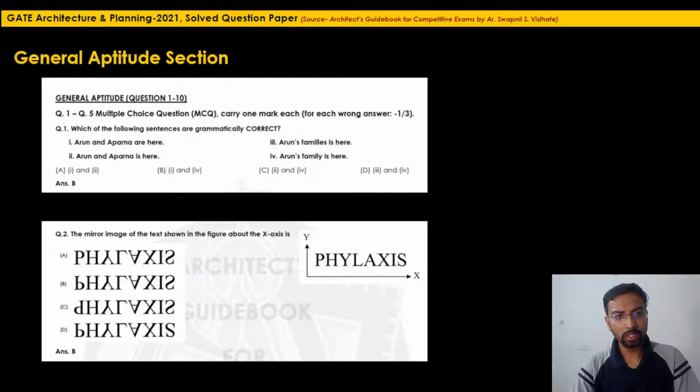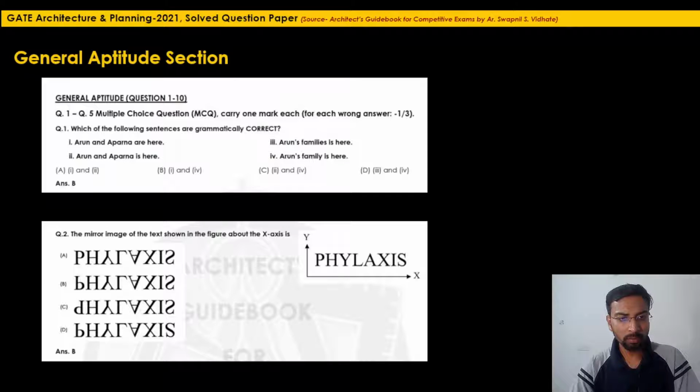So the first question is, which of the following sentences are grammatically correct? Arun and Aparna are here. Correct. Arun and Aparna is here. This is a wrong sentence. Arun's families is here. This is a wrong sentence. Arun's family is here. So from the 4 given sentences, the only correct sentences are the first and the fourth. So the answer will be option B.